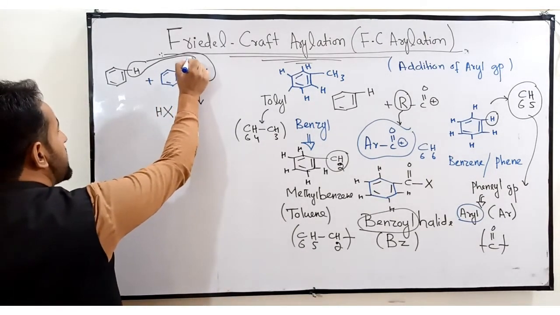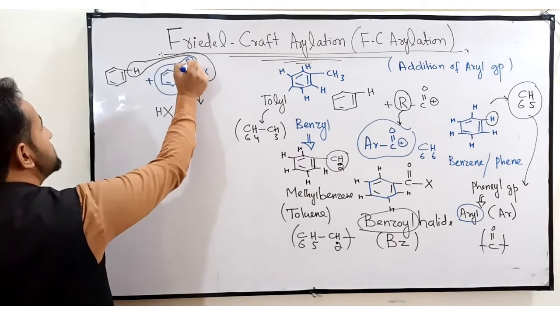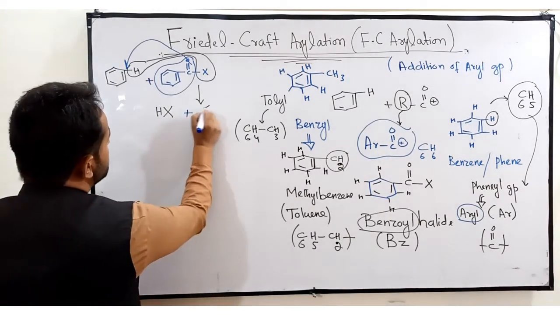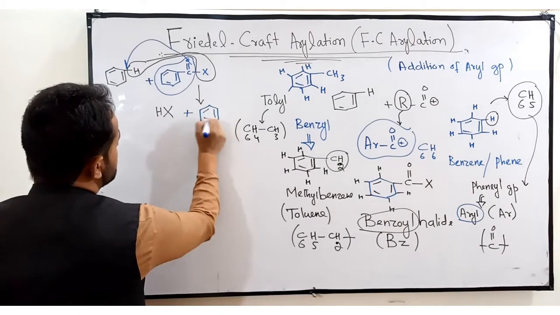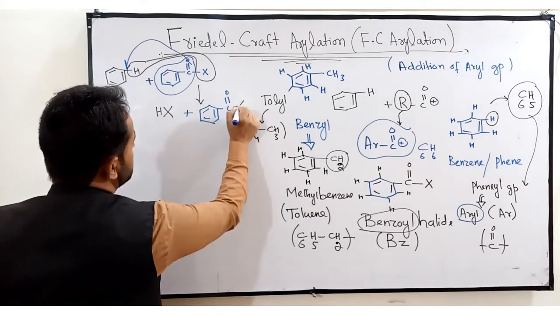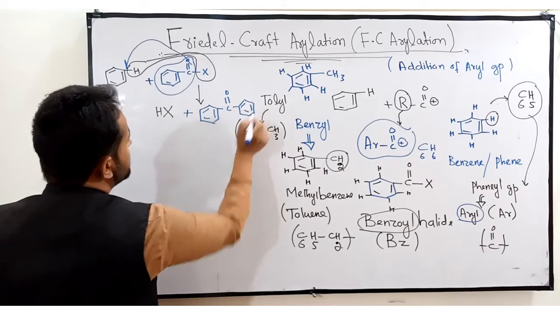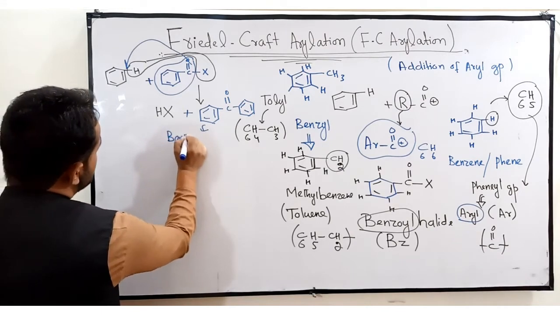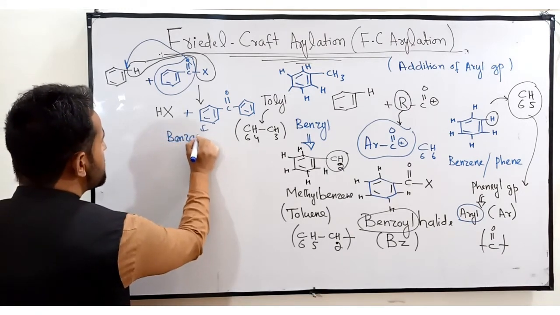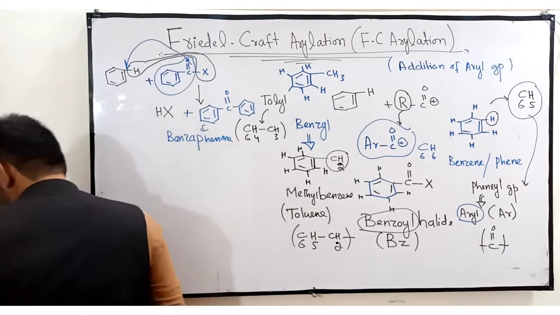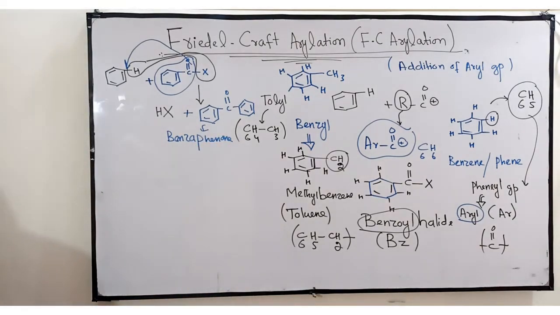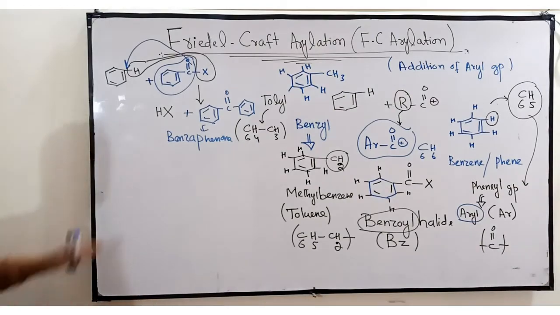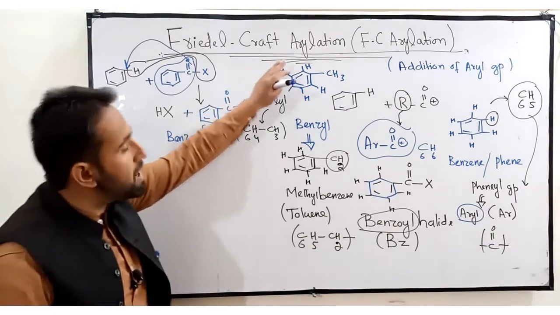Plus this is our electrophile, which will attach with this benzene. It will form a product, which is our final product in case of Friedel-Craft Arylation. This is known as benzophenone. Understand it, students? This is simple benzophenone. Benzophenone is our final product in case of Friedel-Craft Arylation.